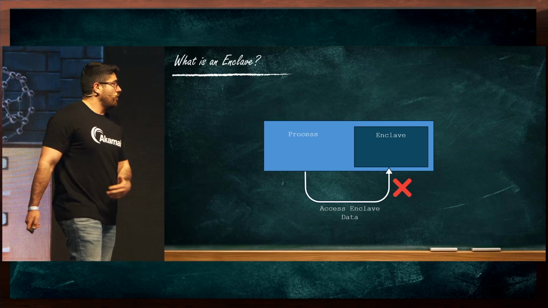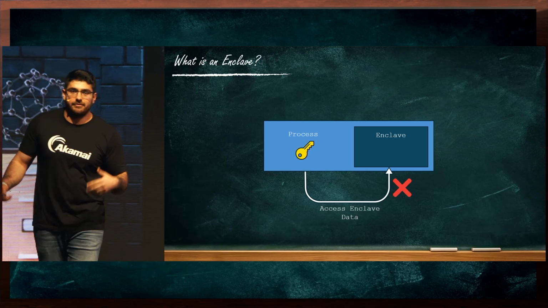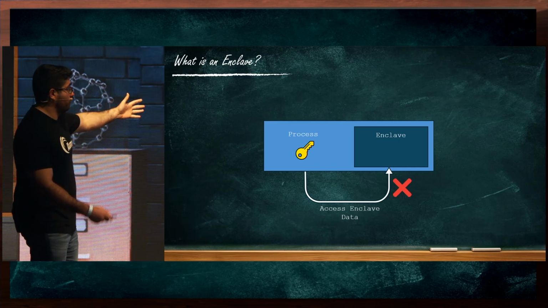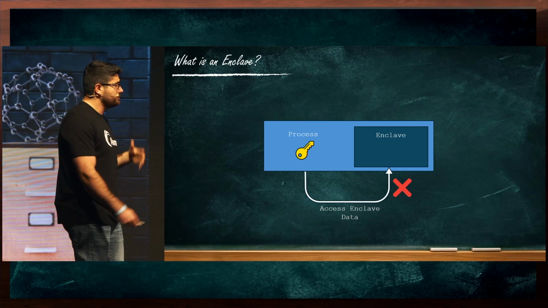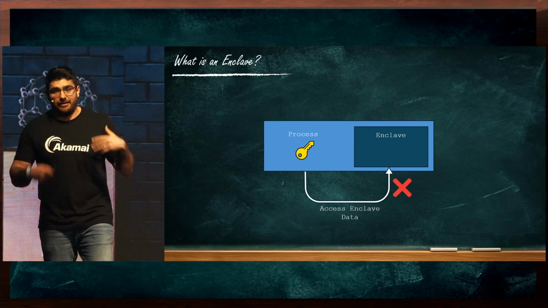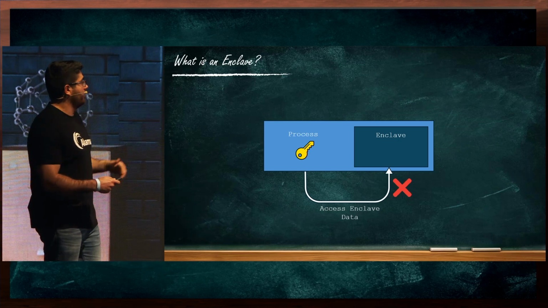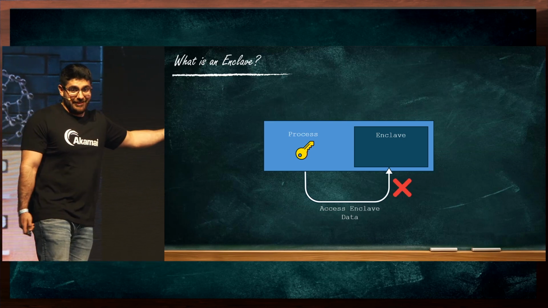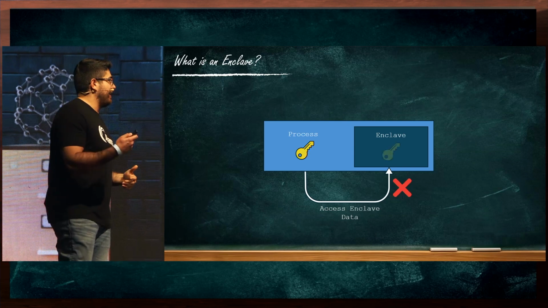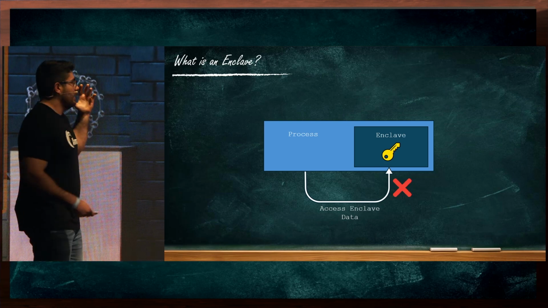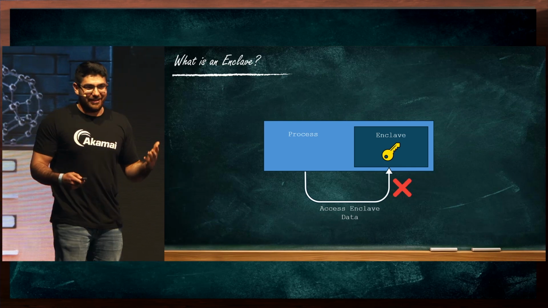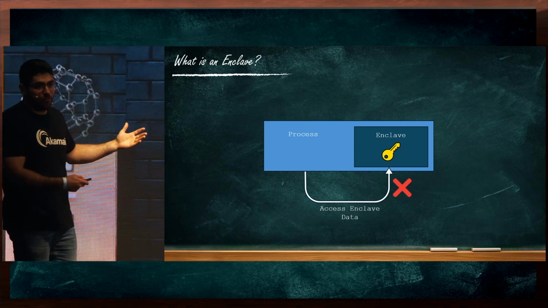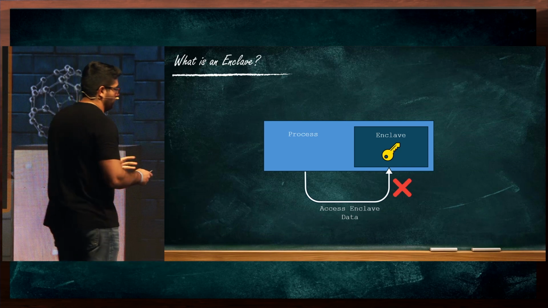So imagine a scenario where we have some sort of a secret that is handled by our process. If the process stores this secret in its normal memory, any attacker who were to compromise either the process directly through an exploit or the operating system, allowing it to gain access to the process, could then steal this secret. If we put the same secret within an enclave, because the process itself cannot touch the secret, it cannot directly access it, even if the process is compromised, our secret is kept secure.